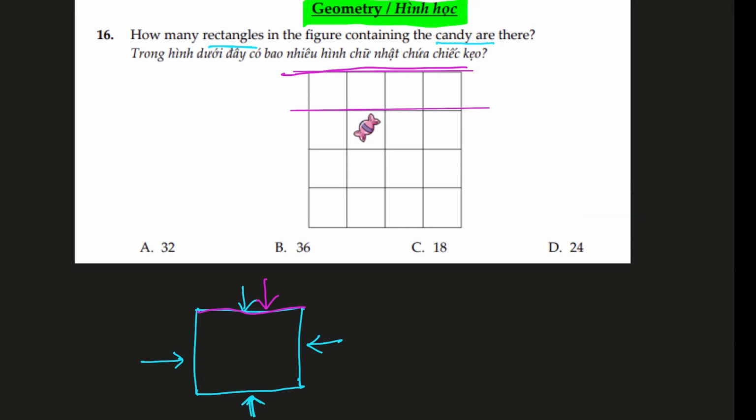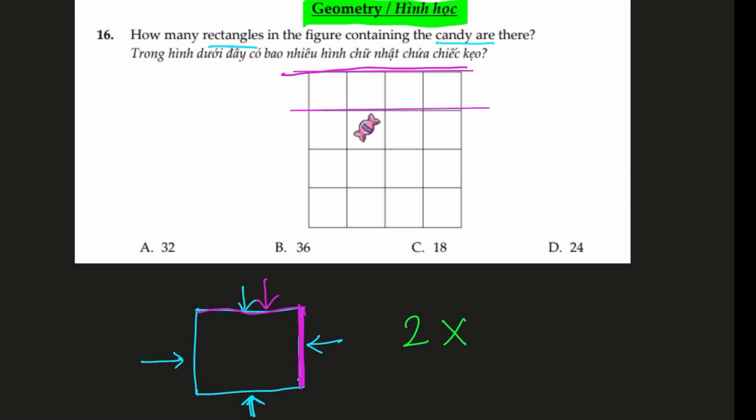Okay, it's taking too much time. So I have only 2 options for the top edge. So let me write, there are 2 options for the top edge. Now let's have a look on the right edge. So how many options are there for my right edge of the rectangle?